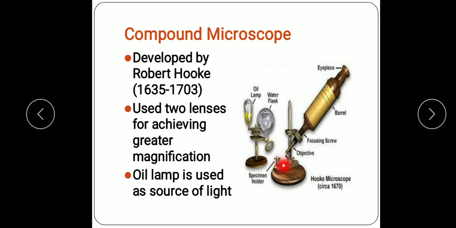The object to be seen was placed on a stage below, with light coming from an oil lamp. You can see that this is the oil lamp. So light coming from an oil flame passed through a water flask. You see this water flask. It was thrown by a convex mirror onto the object. In this way, cells were discovered by Robert Hooke in 1665. He observed a thin slice of cork under his microscope and named it the cell.